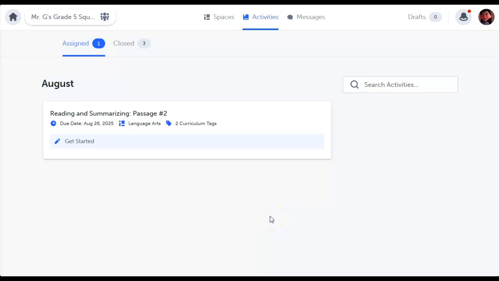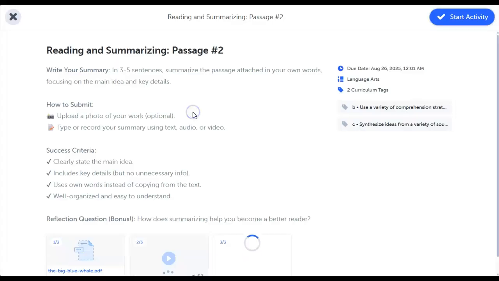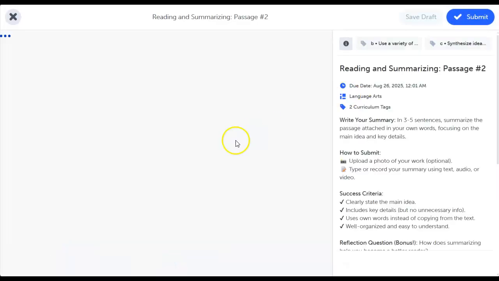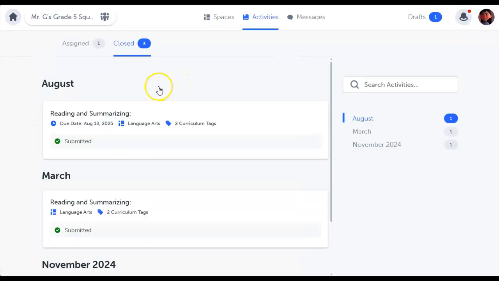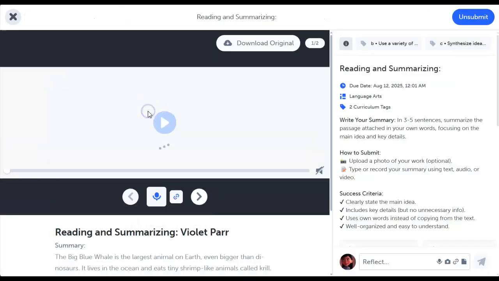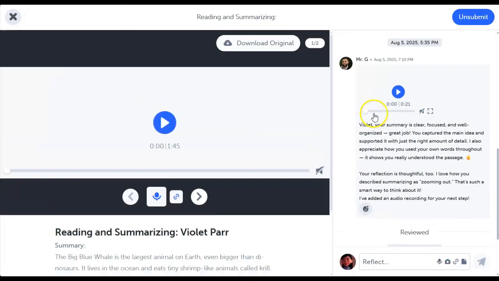From their Activities tab, students can view all assigned activities, click into one to see instructions, then click Start Activity. They can add up to 10 media files, describe their learning, and even ask questions for their teacher. Once they're done, they can click Submit. After submission, students will be able to revisit their activity, view feedback in the Close tab, or see it as a post in the space where it was published.